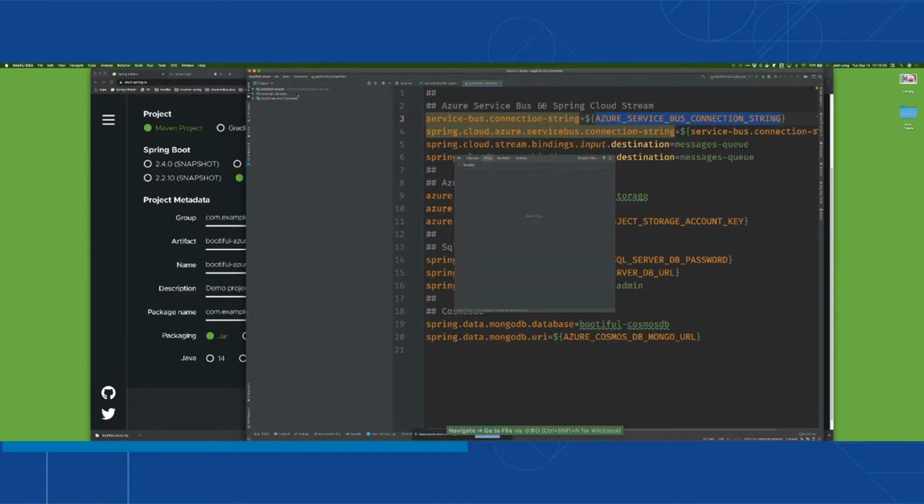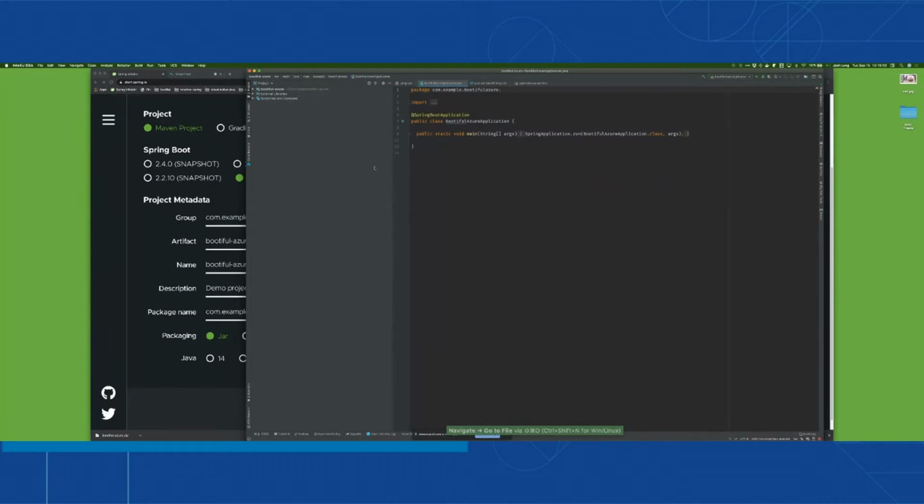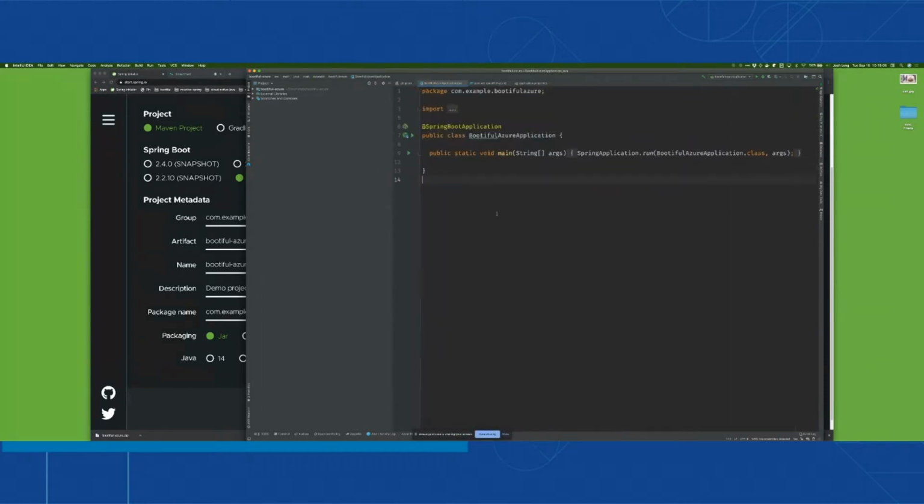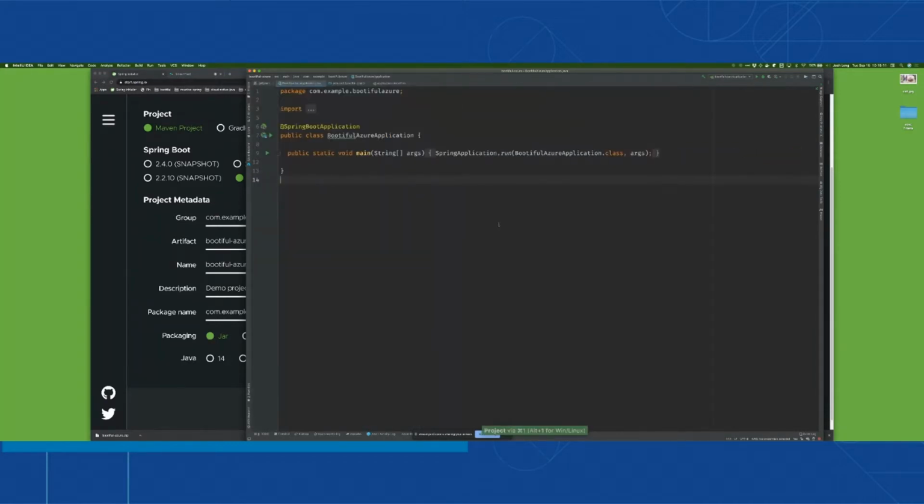So what we want to do is build an application that talks to these different pieces of infrastructure. The first thing we're going to do is talk to Microsoft SQL Server. Now, Microsoft SQL Server is called Azure SQL on the platform, and it's awesome.